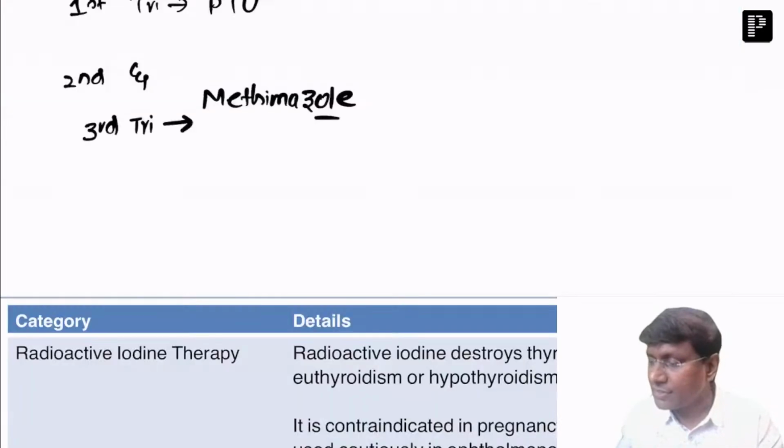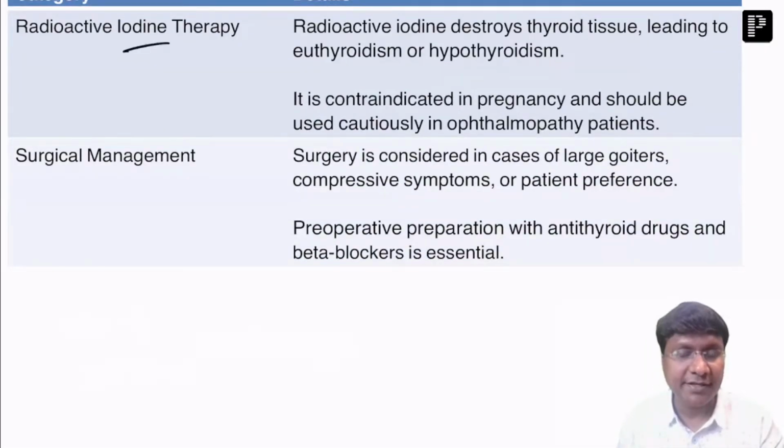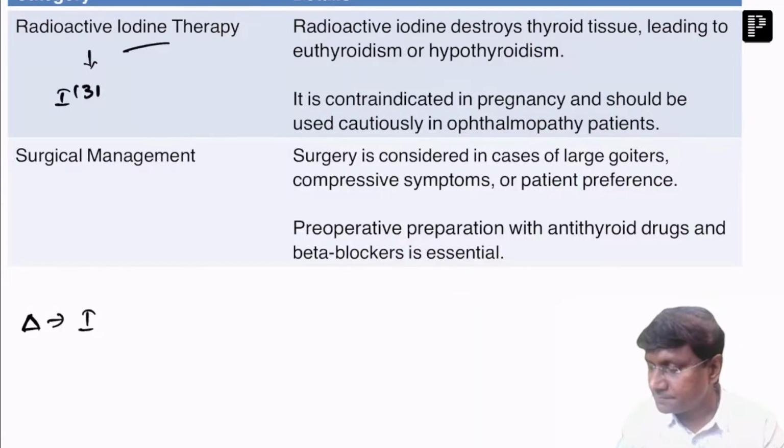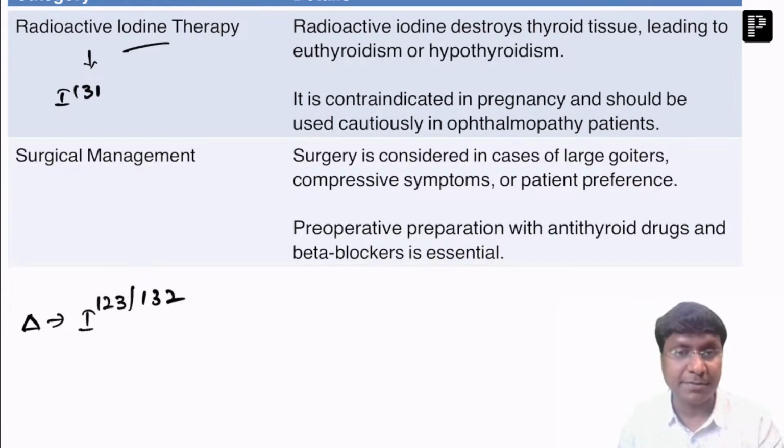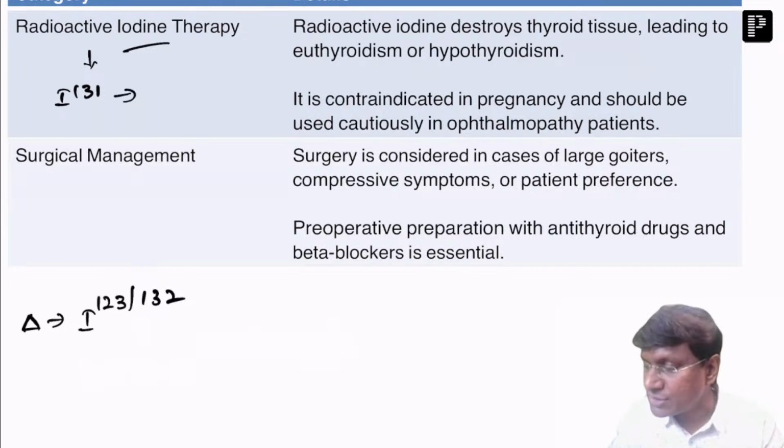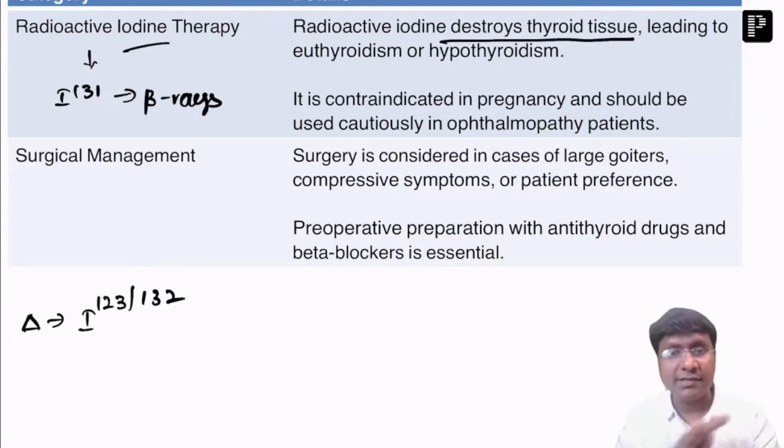Right. The other option for treatment is radioactive iodine therapy, that is iodine 131. But for diagnostic purpose, what will you give? Iodine 123 or iodine 132 should be given for diagnostic purpose, but for therapeutic purpose what we give is iodine 131. This will release beta rays and destroy the thyroid tissue, and that will result in euthyroidism or hypothyroidism.